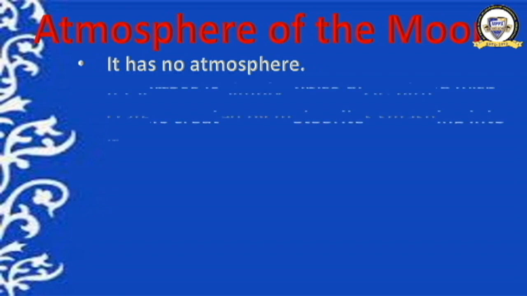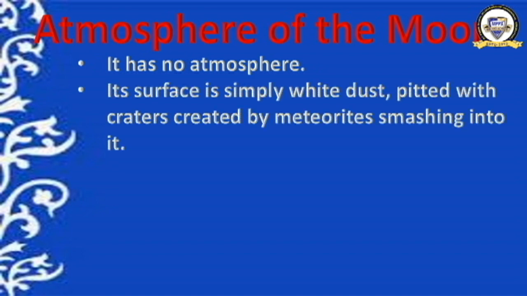Its surface is simply white dust pitted with craters, which are created by meteors smashing into the moon. No atmosphere, but simply a white dust surface with craters. I showed you the craters on the moon. How have these craters been formed? When the meteorites smashed into the surface of the moon, these craters, these holes, were formed. See the picture?